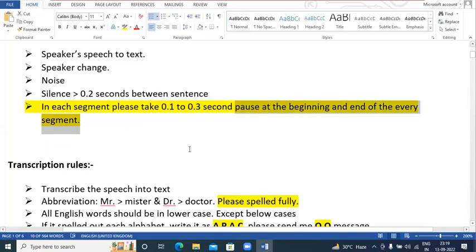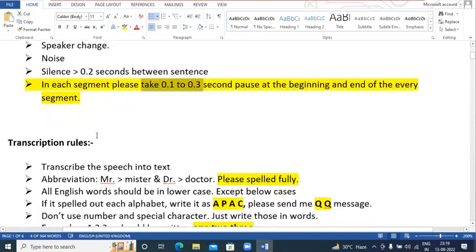It means whenever the speech of the speaker starts, at the beginning of the speech and at the end of the speech, you need to select some pause or some silence area that should be about 0.1 to 0.3 seconds. Okay, so I'll tell you how to do these things practically, so that you will understand it better. Don't worry about this part, we'll see all those things practically.